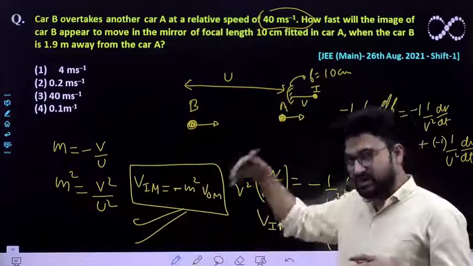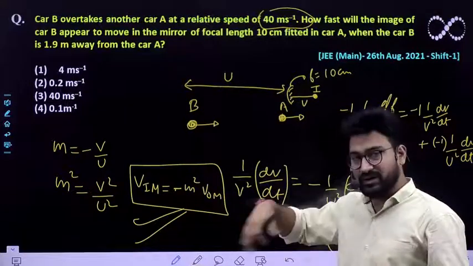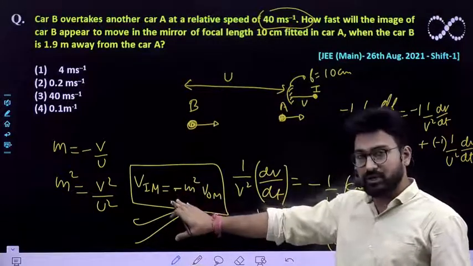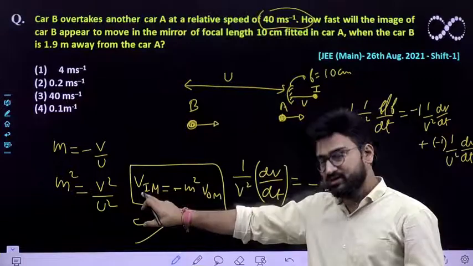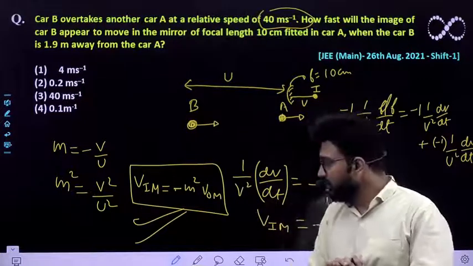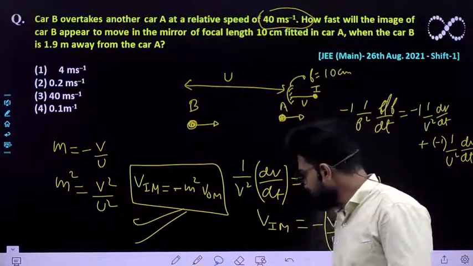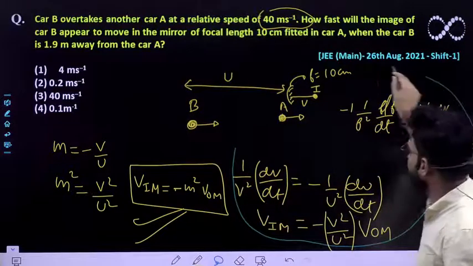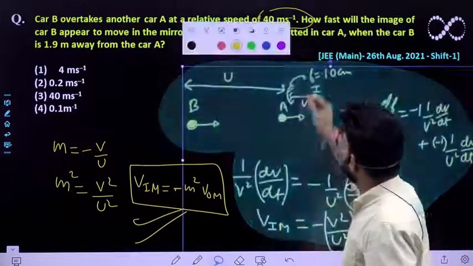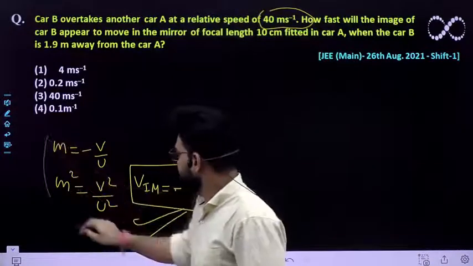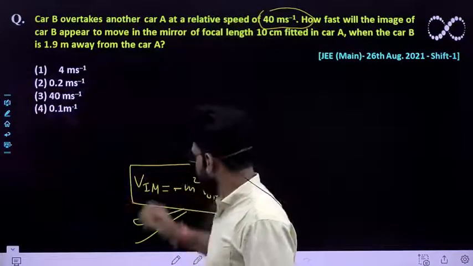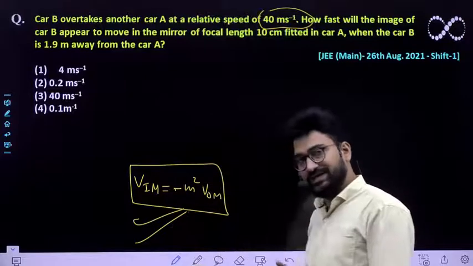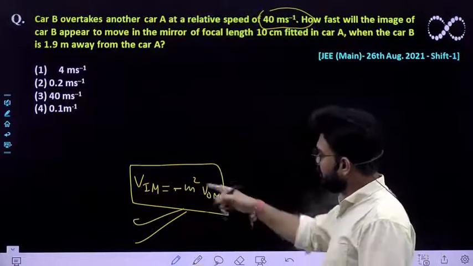In most of the other questions also, you can easily apply this formula directly in order to get the velocity of image with respect to mirror. Now the rest of everything is clear. We have to put the values and find out the answer. So this is the expression that you need to learn. Now we'll be putting the values.